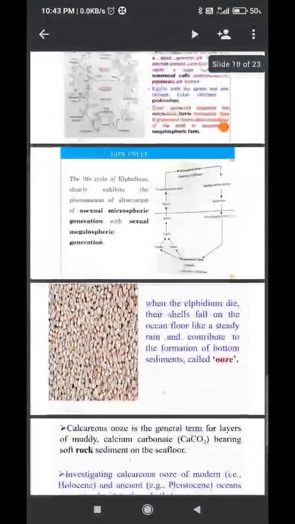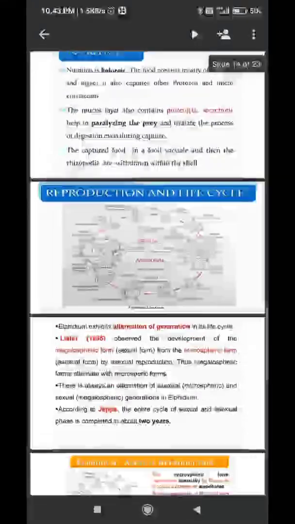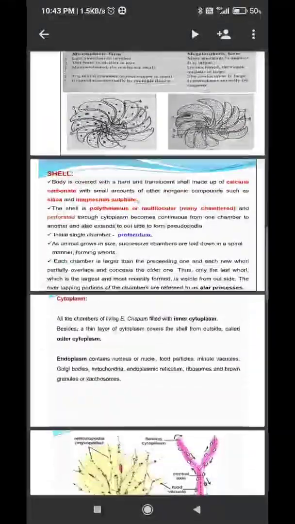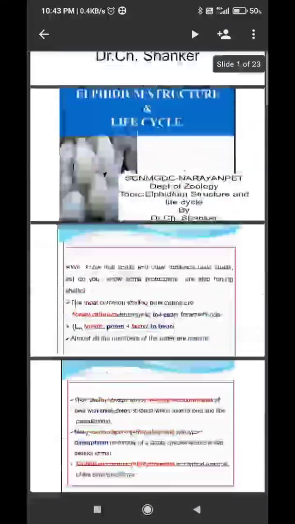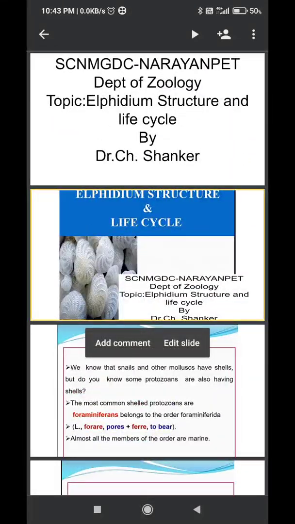And this is about the life cycle. Here we have to remember it. The sexual form is followed by the asexual form. The alternation of generations takes place in this polythalamous life cycle. Okay, shall we stop here?